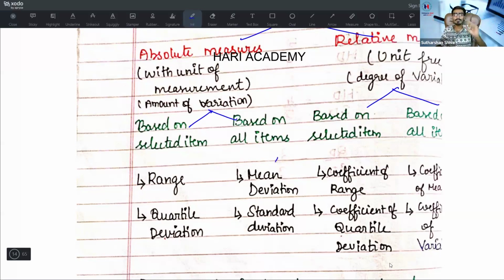If they ask for the best measure of average, it is the arithmetic mean. Which is the best measure of dispersion? It is standard deviation. Why is it standard deviation? It is dependent on the arithmetic mean, so it is the best measure.